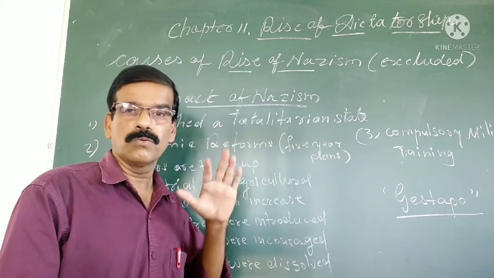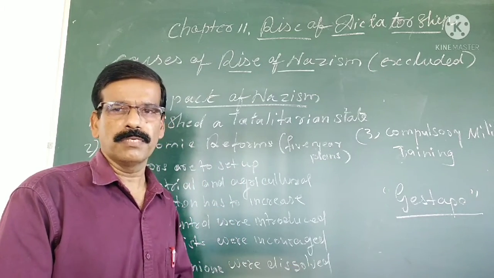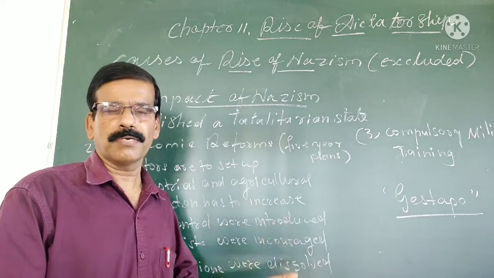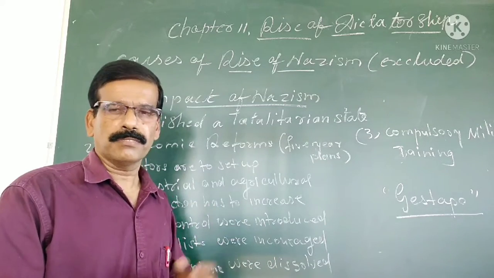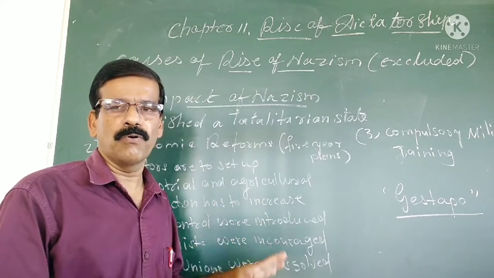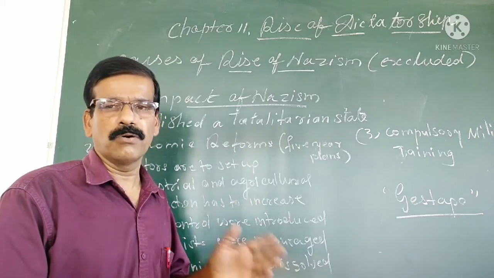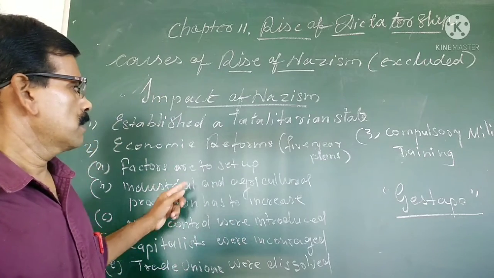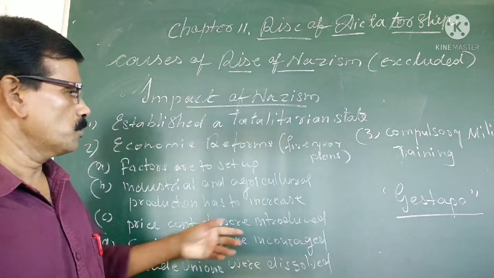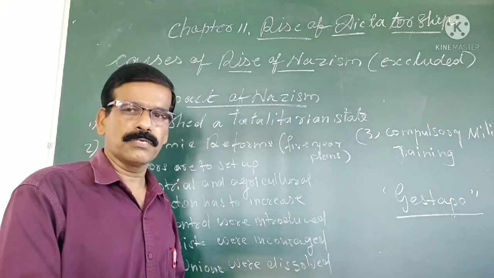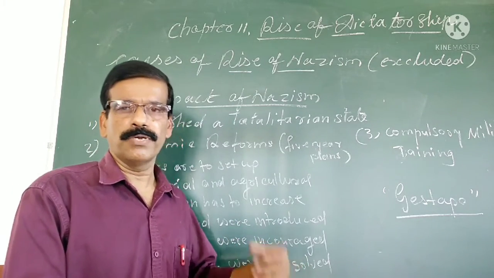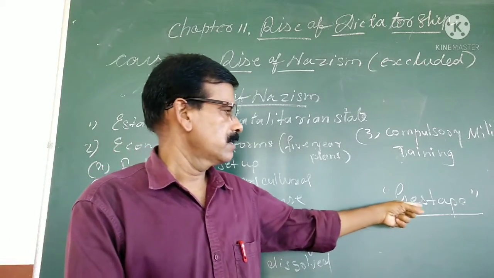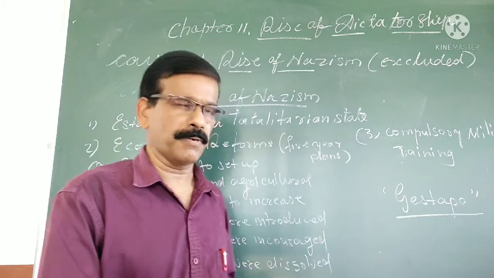No one is allowed to criticize the Nazi government. Even if his own party members said anything against his government, they were also strictly punished. Criticism in any form was not accepted by the Nazi government under Hitler in Germany. Apart from that, he also appointed a secret police in order to find out those who were acting against his government in Germany. The secret police is known as Gestapo. So this name you have to remember.